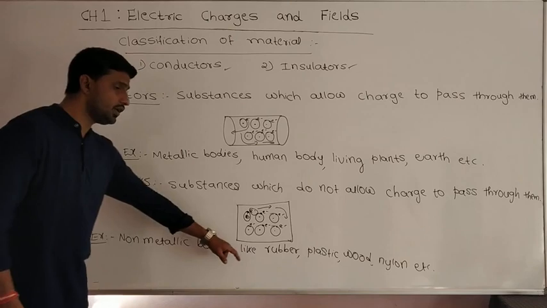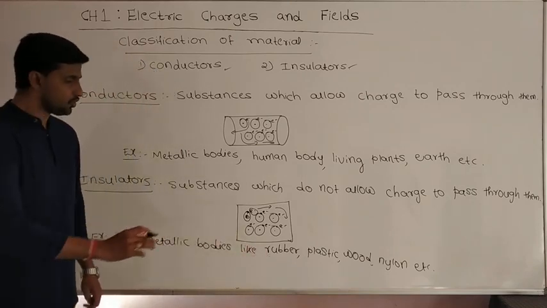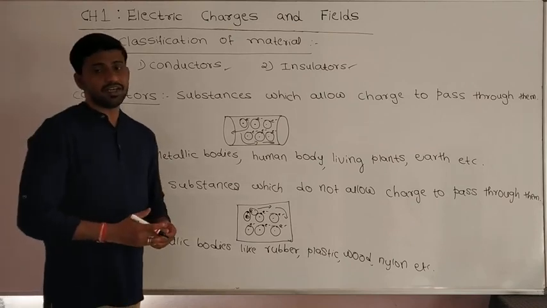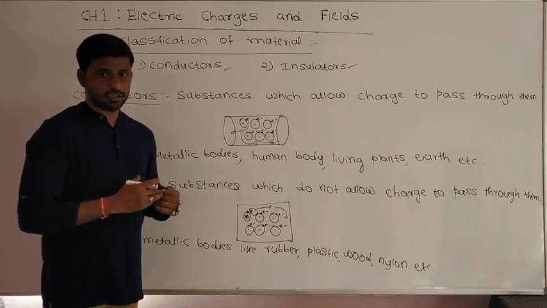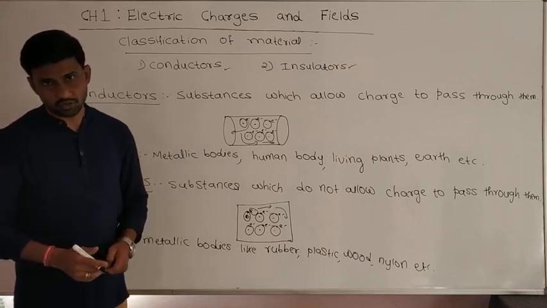In such materials, the charges will not pass easily because they do not have any free electrons inside the material. Okay, so that is about conductors and insulators.